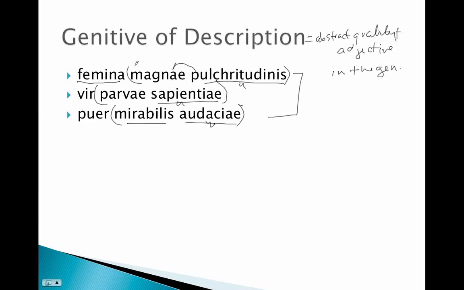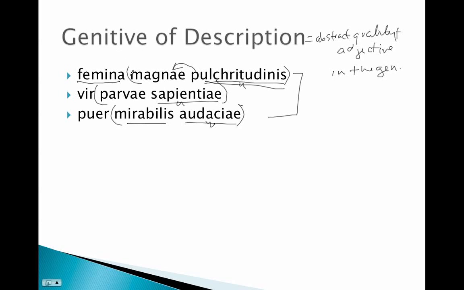Right, so Latin couldn't say femina pulchritudinis, a woman of beauty. We just wouldn't find it. We would find a woman of great beauty, or a man of great wisdom, or little wisdom, but never just using the genitive of the abstract quality.